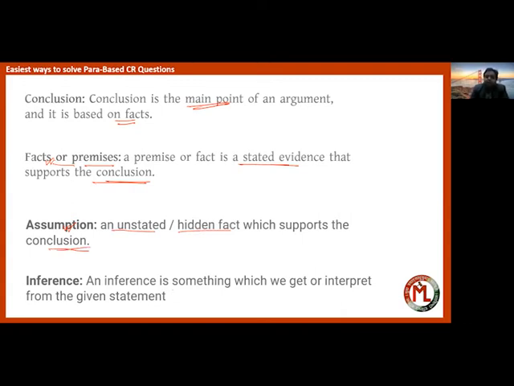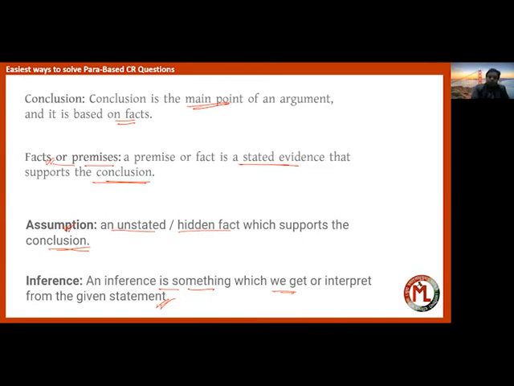And what is inference? Inference is something which we get or interpret from the given statement. So these are the main distinctions which you should keep in mind before you start solving anything related to para-based questions or critical reasoning questions.